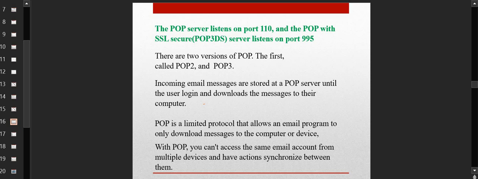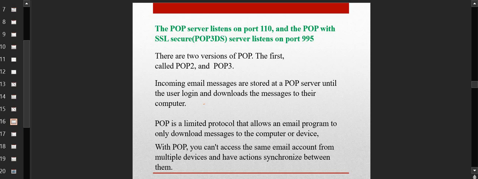So the original POP listens to port 110, and POP3 with SSL will listen to 995. Now there are two more versions, which are POP2 and POP3. They are just different versions with some enhanced security features and things like that, with different port numbers. Here what happens is the incoming email messages are stored in the POP server until you log in and download the